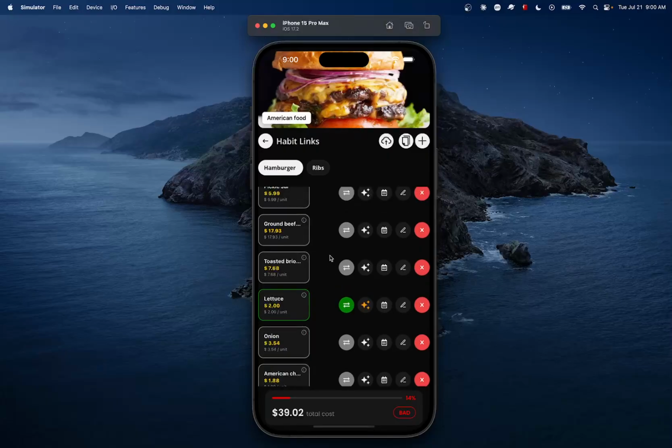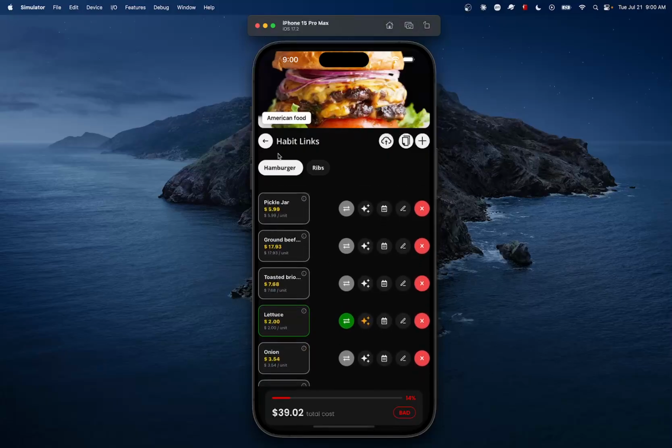That would be too time consuming. What we did earlier was scoring just one item, and this item is called the habit link item because it's part of the habit links.